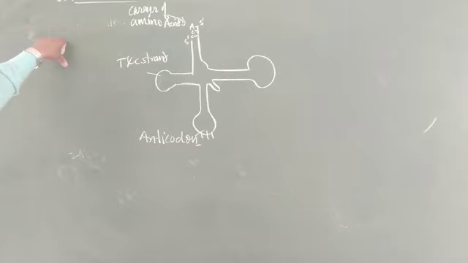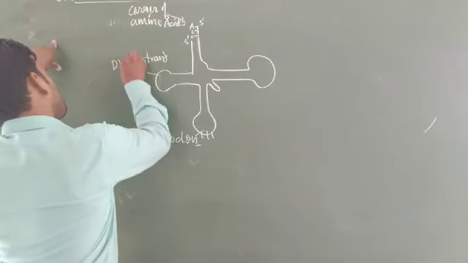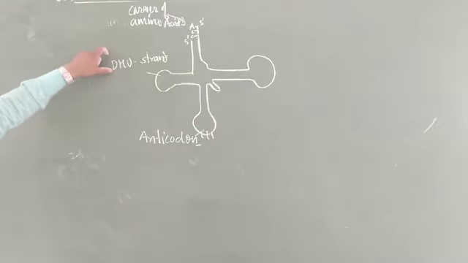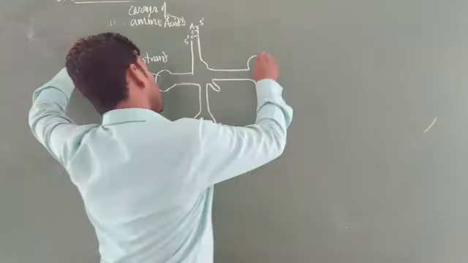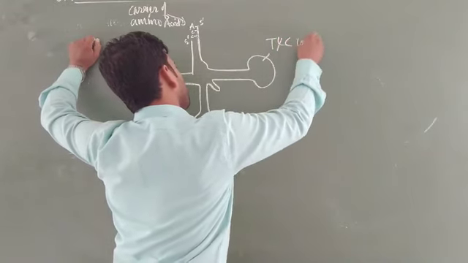Anticodons help in this recognition. Sorry, not T psi C, this is also called the DHU loop. This is also known as the dihydrouridine strand. This is also called the T psi C loop and strand.